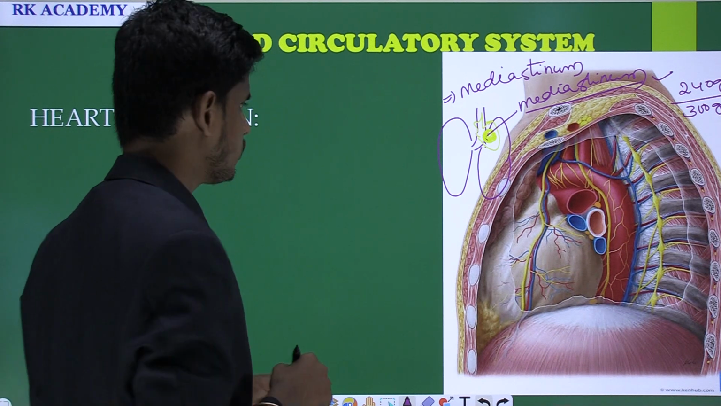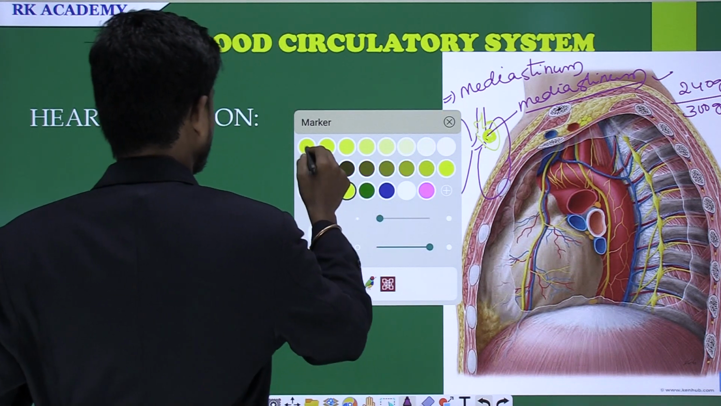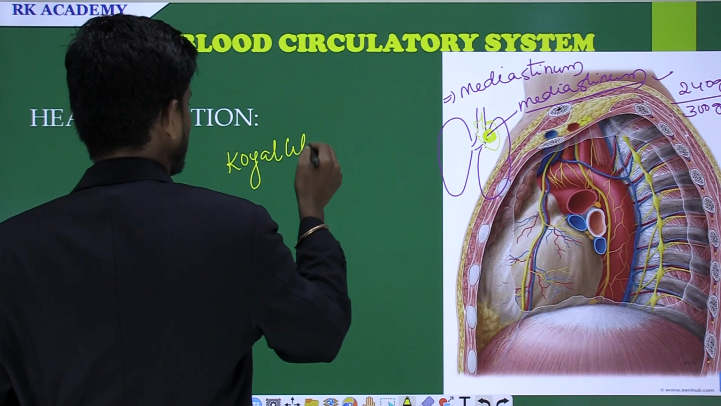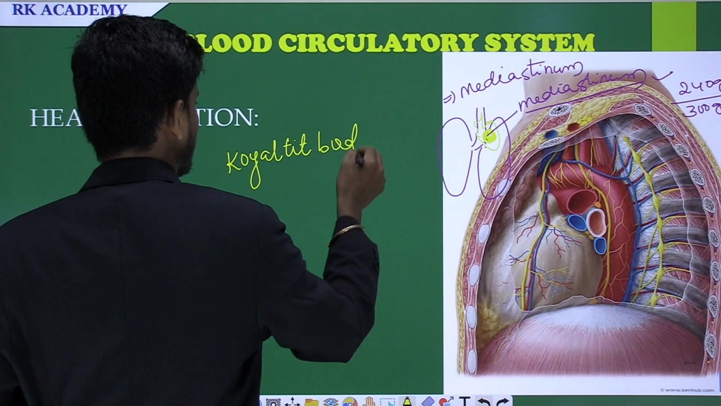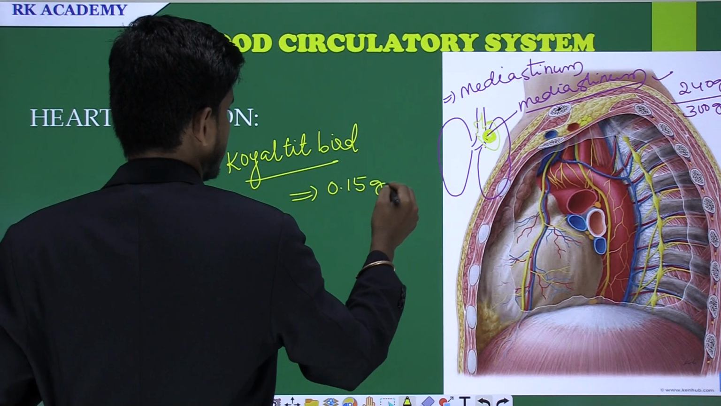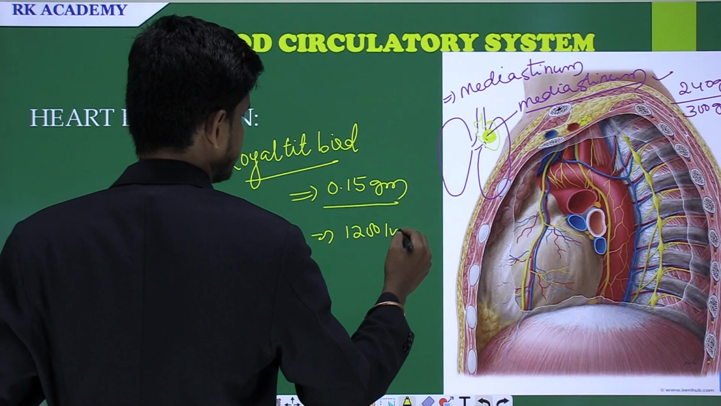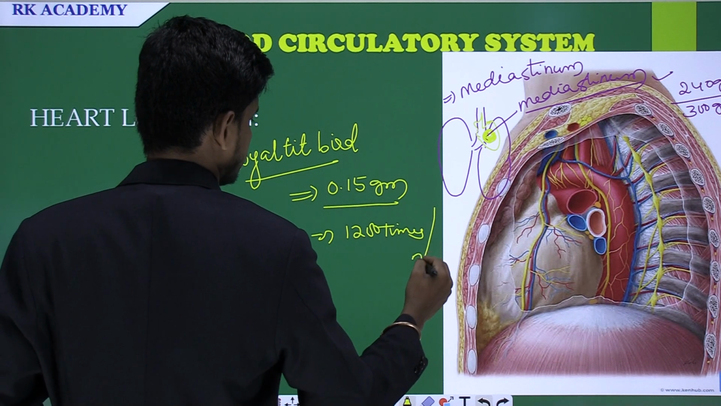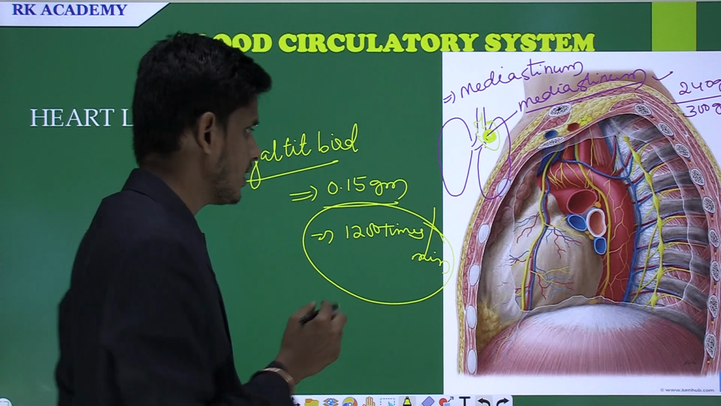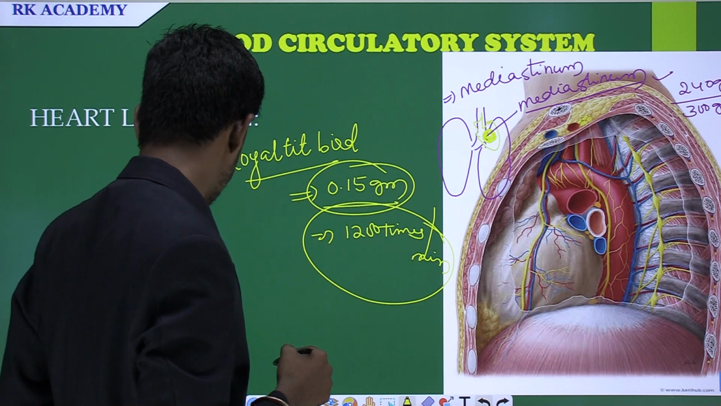For example, the smallest heart can be noticed in the coiled bird. The smallest heart can be observed in the coiled bird. The weight of the heart in the coiled bird is 0.15 grams, and the heartbeat of the coiled bird is 1200 times per minute. And also come to the next one.